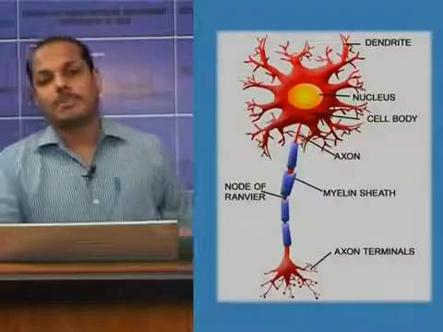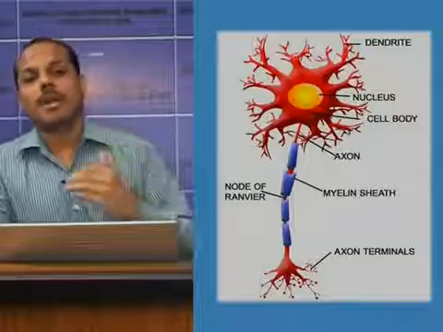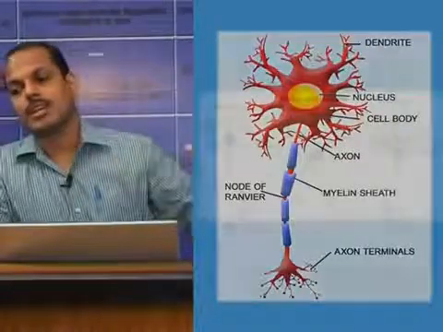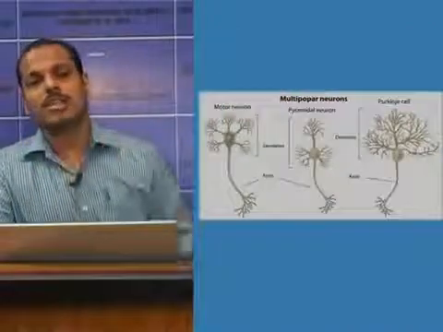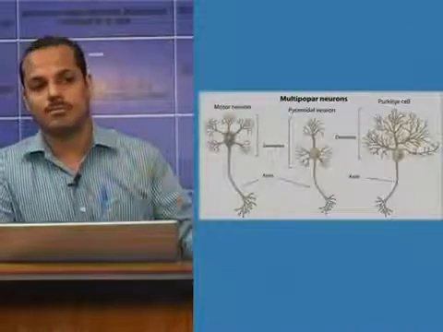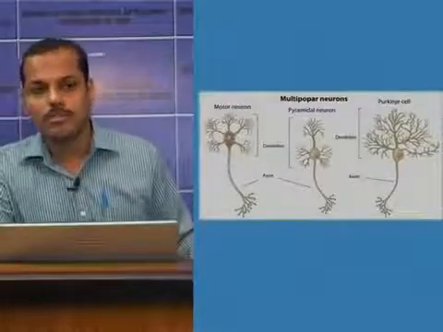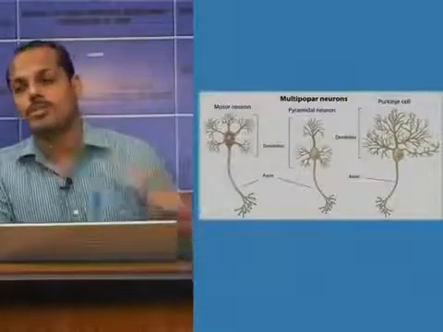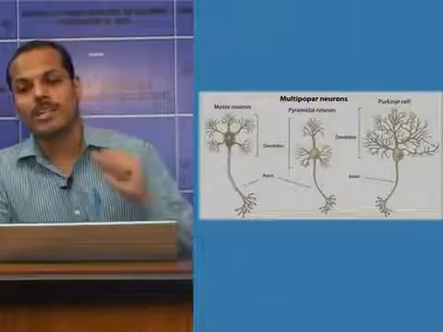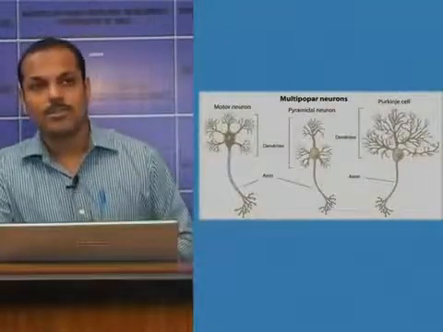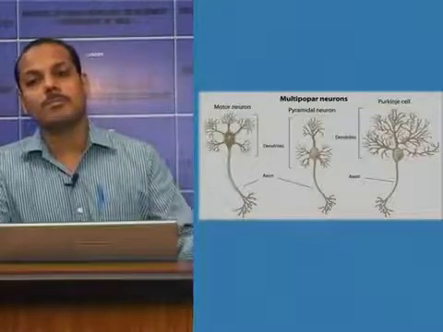Dendrites may branch repeatedly, whereas an axon may branch only at the terminal ends. So the axon will be branching at the terminal ends, but dendrites may branch anywhere, anytime. Axon is better known as nerve fiber. The axon may be myelinated or non-myelinated. Now, what is meant by myelinated?